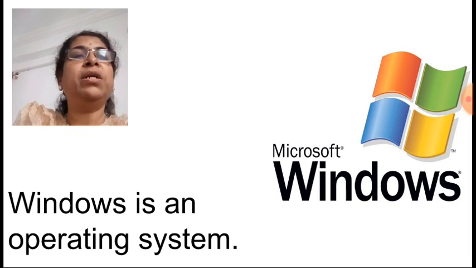Now this Windows operating system was developed by the Microsoft company. This company was founded by Bill Gates. He is the founder of this Microsoft company. Now, why did this get the name Windows? Because all the applications in this Windows operating system open in a rectangular frame, like a window, and through a window also we can see many things. So through this we are learning many more things. We can see different applications, different elements also.